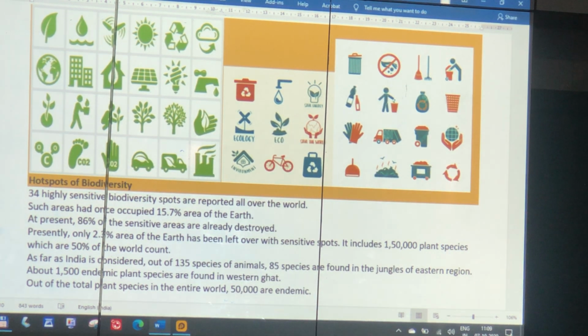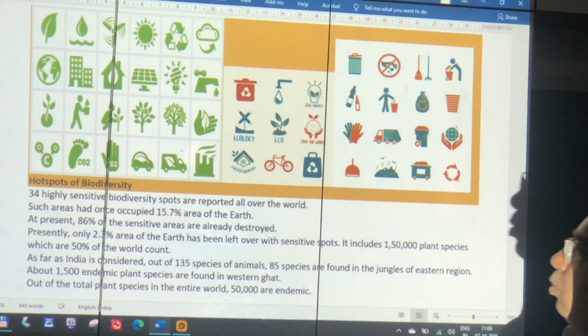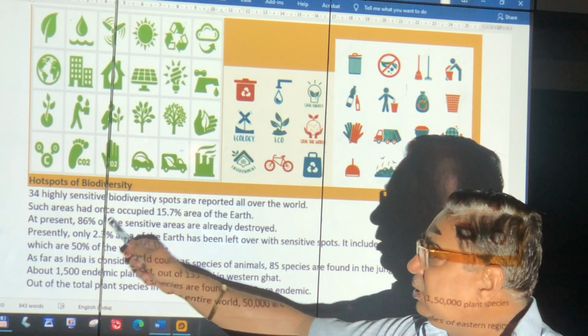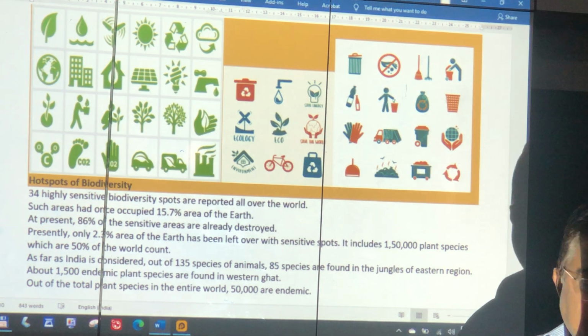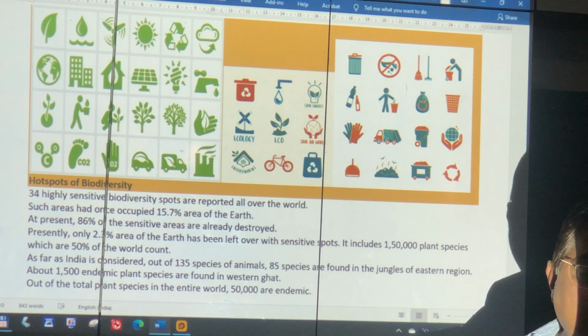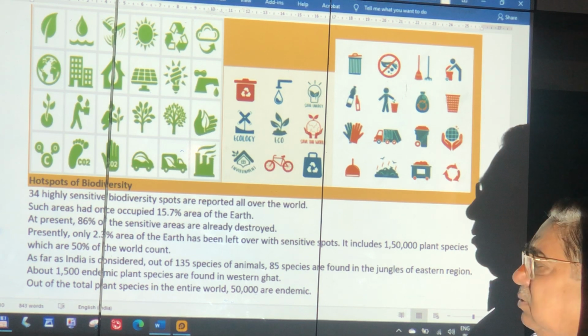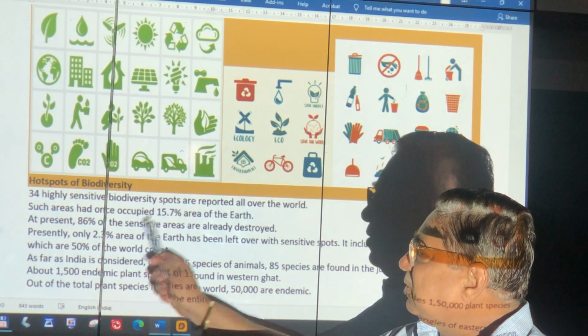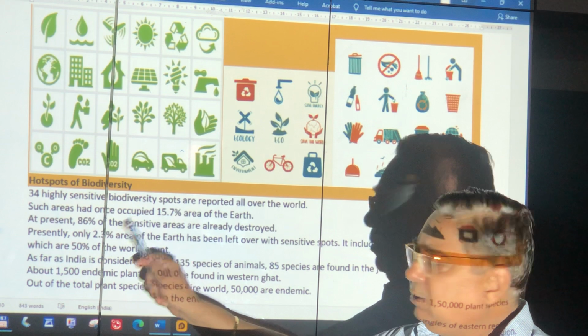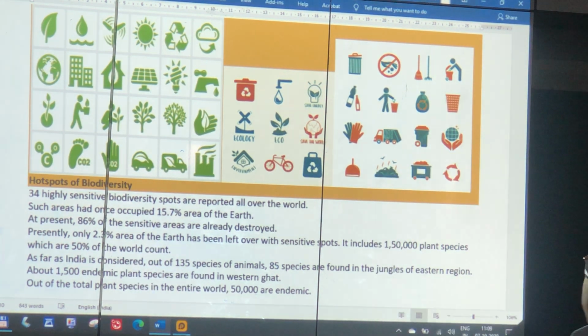15.7% of the areas of Earth are hotspots. Today, we have destroyed 86%. Destroyed. Road, house, farming, removed them. We don't need those animals and plants. Only 2.3% is left. Look at these. Now see how the danger is. These are not found everywhere. They are not found anywhere else.